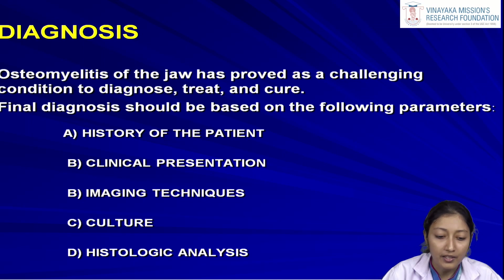So, the final diagnosis should be based on the following parameters. First, we should take a proper history of the patient, and the clinical presentation, that is a proper intraoral and extraoral examination, which is supported by imaging techniques. And in case of osteomyelitis, especially if it is a chronic case with post discharge, then obviously we have to go for a culture, followed by a histologic analysis, that is biopsies. So, the diagnosis depends upon the history and the clinical presentation, supported by imaging techniques, pus culture and biopsies or histologic analysis.